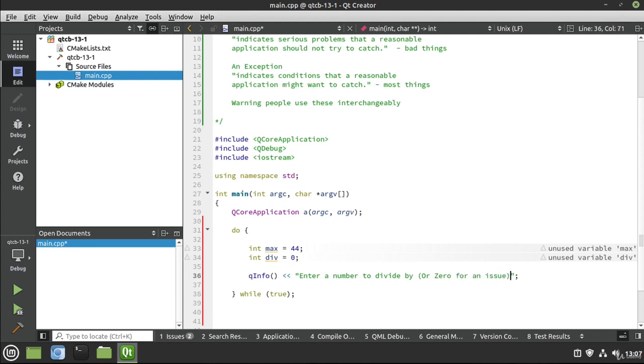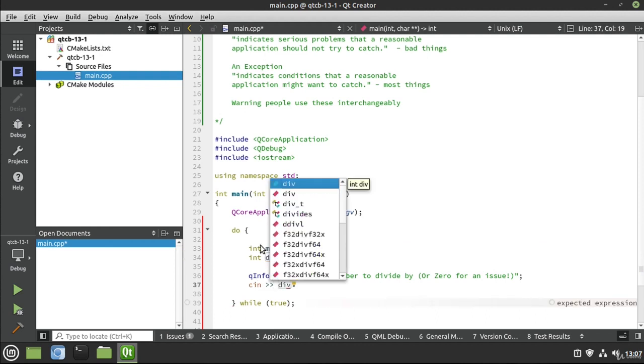Now, if you know anything about math, and yes, I absolutely hate math, but if you know anything about math, really what you're talking about here is division by 0, which you cannot do in math. You can't divide something by nothing. So I'm going to say cin, and we're going to say div.